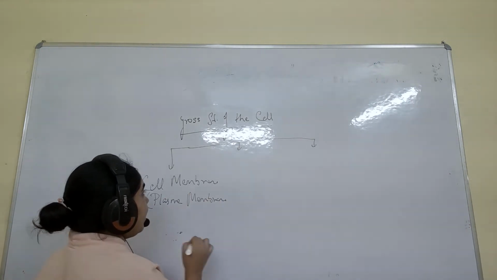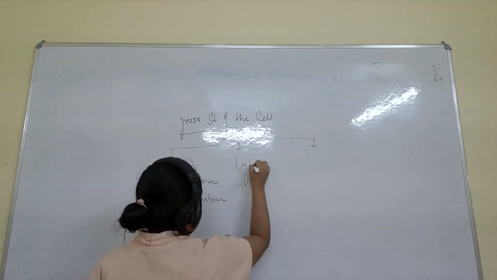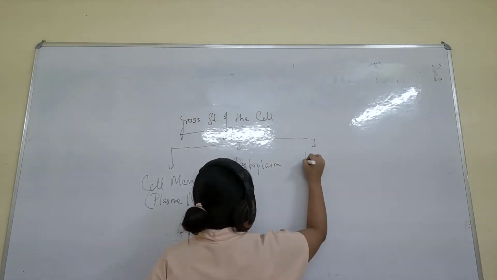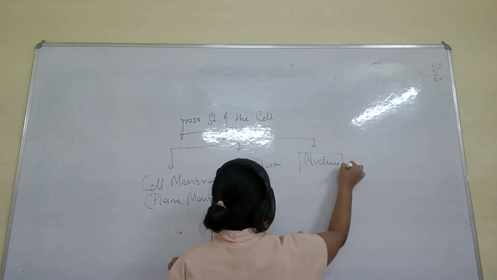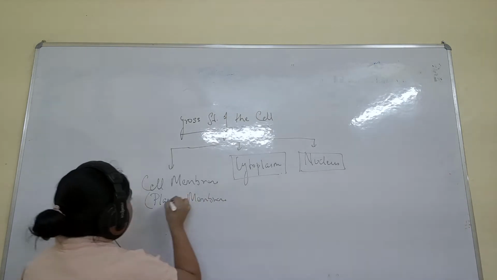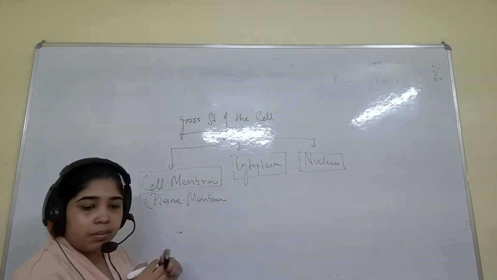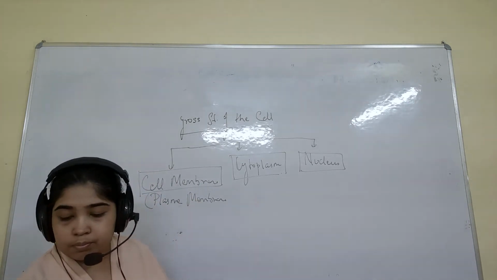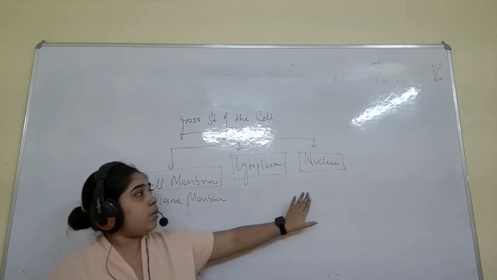Clear? This is one. Next we will talk about the cytoplasm. And we will talk about the nucleus. These are the basic things that I will be teaching first, and then I will go to the other organelles. Understand? Is it visible properly? I guess it is. So: cell membrane, cytoplasm, nucleus.